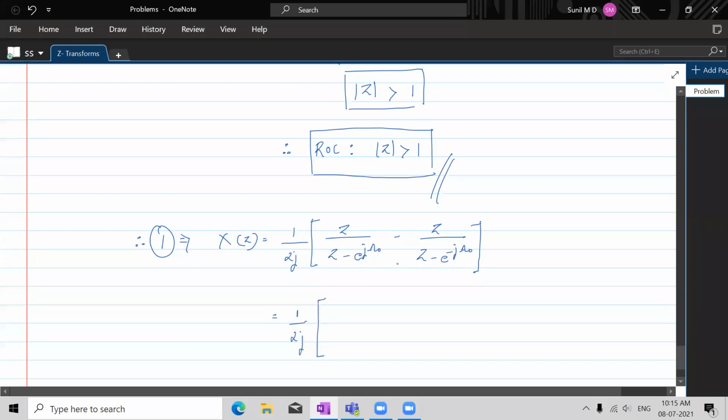The LCM is z minus e power j omega naught into z minus e power minus j omega naught. In the numerator, we have z into z minus e power minus j omega naught minus z into z minus e power j omega naught.